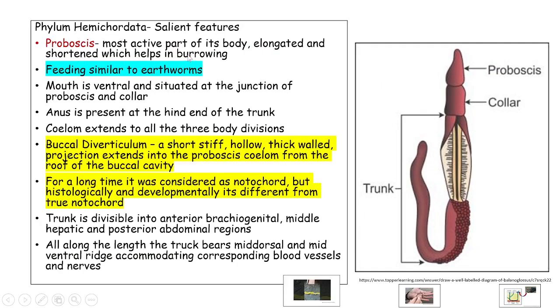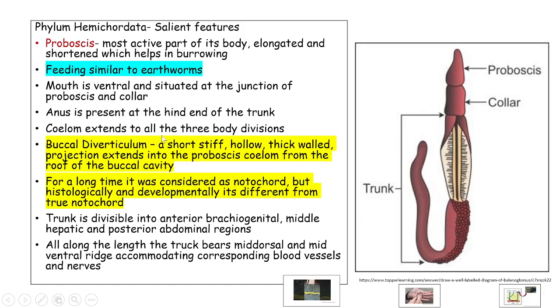So the proboscis is the most active part of its body. It can be elongated and shortened, which helps in burrowing. The feeding is similar to that of earthworms. That means it will be feeding on the sand while it is burrowing, and it will be taking in the organic matter which is present in that, either the mud or the debris. The mouth is ventral in position, situated at the junction of the proboscis and the collar. The anus is present at the hind end of the trunk.